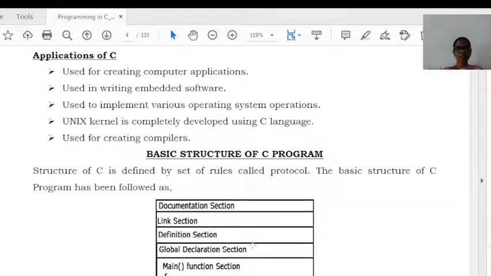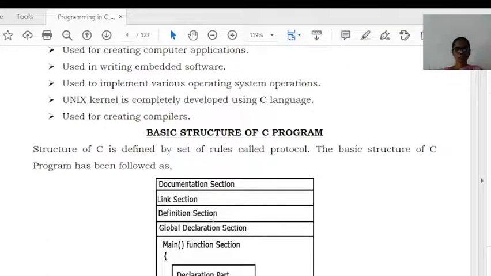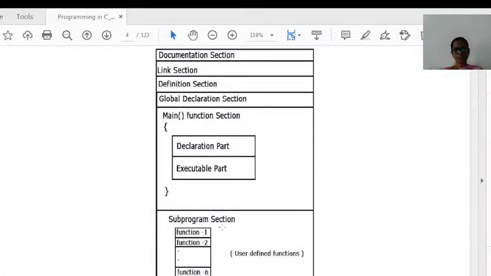Next one is the structure of a C program. The structure of C is defined by protocols, that is, a set of rules. The basic structure of C is given here. The first one is the documentation section. The second one is the link section. The third one is the definition section. Then the global declaration section, the main section, and next the subprogram section. So these are the parts in the structure of a C program.